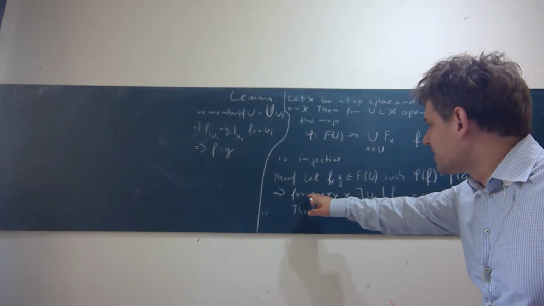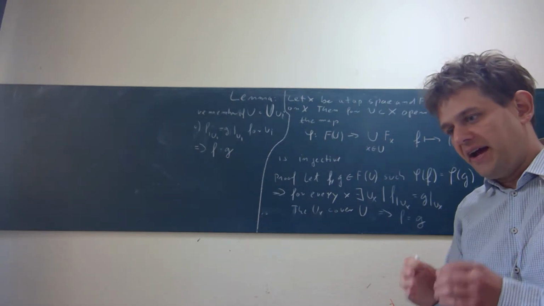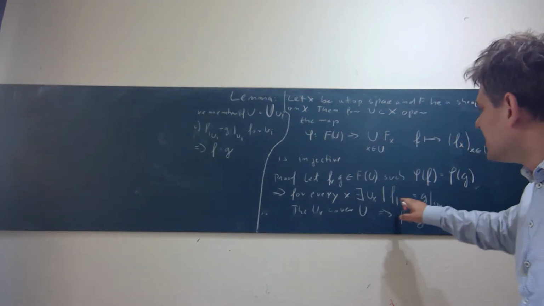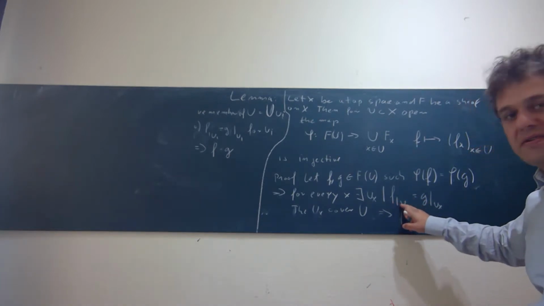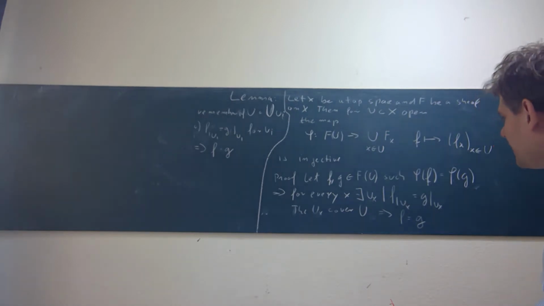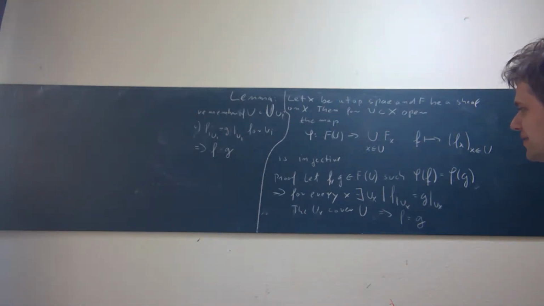So this means that for every x there is a U_x. So for every x there's a small open neighborhood U_x, such that F restricted to this maybe very small open neighborhood U_x is the same as G restricted to this small open neighborhood of x.